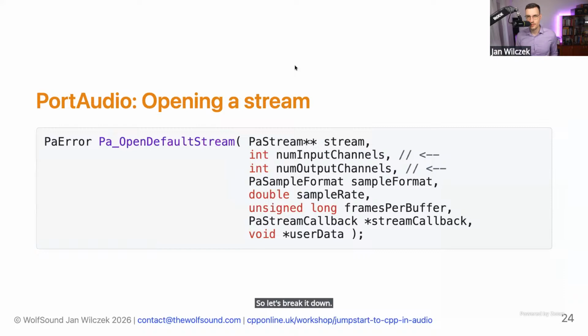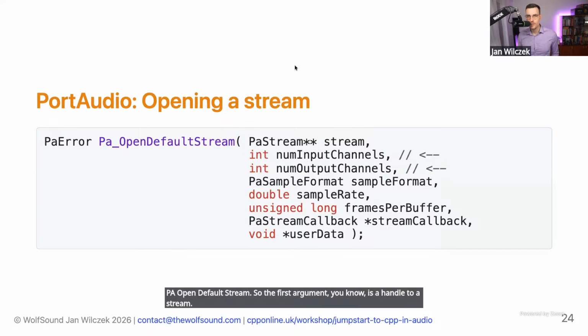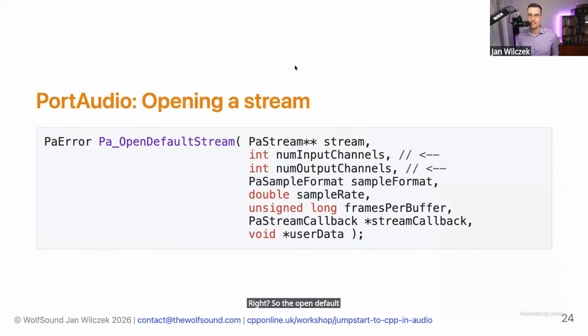Here's the signature of the same function, Pa_OpenDefaultStream. So the first argument is a handle to a stream. If you're well-versed with C APIs, that's how we can have an in-out parameter, right? So that open default stream will modify the stream pointer.